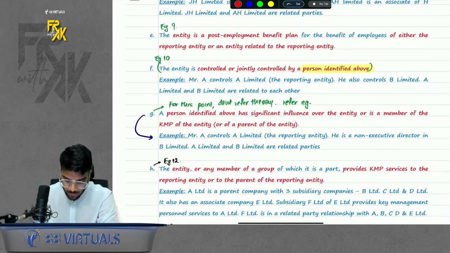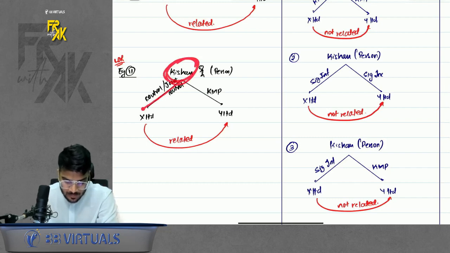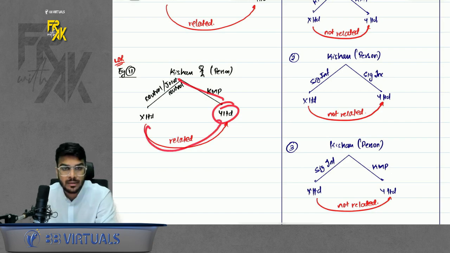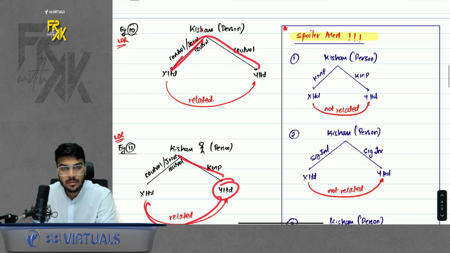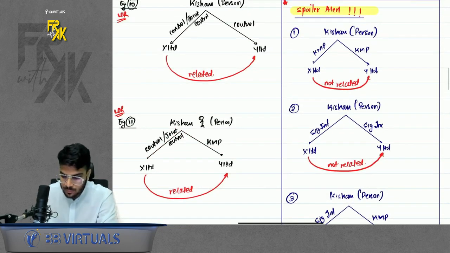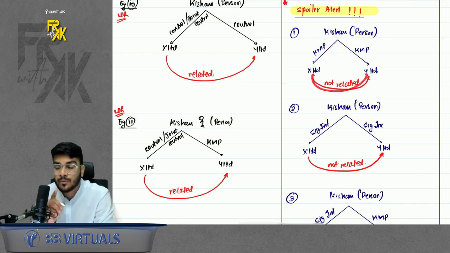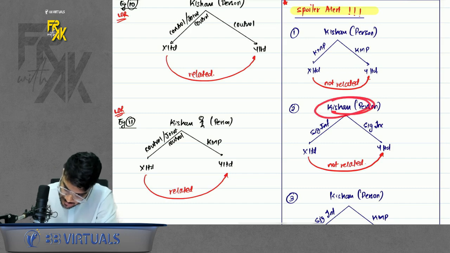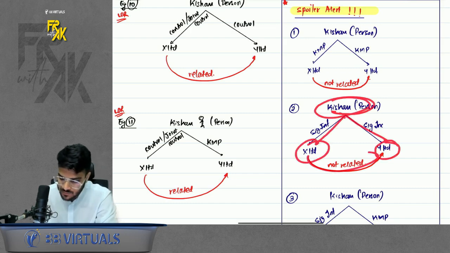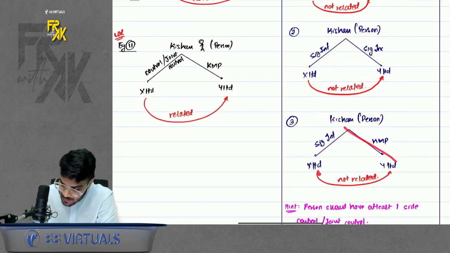Next point, G point. Don't read the theory, read the example only for this. If this person has control or joint control in one company and is KMP in one company, then also they are related. So basically, if two companies are controlled, related. If one control and one KMP, it is related. Now the spoiler alert, please remember: if this person is only KMP in two companies, these two companies won't become related. If this person has only influence in two companies, these two companies won't become related. If this person has influence in one company and is KMP in one company, still they are not related.